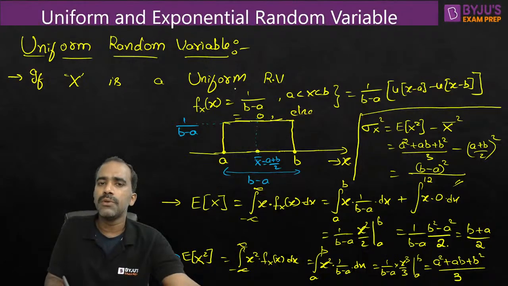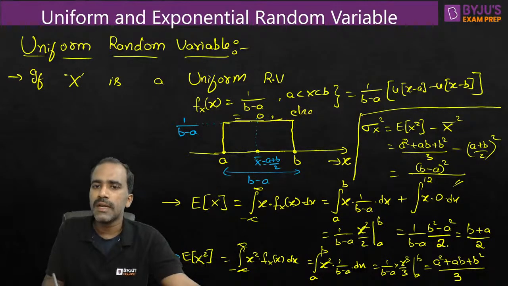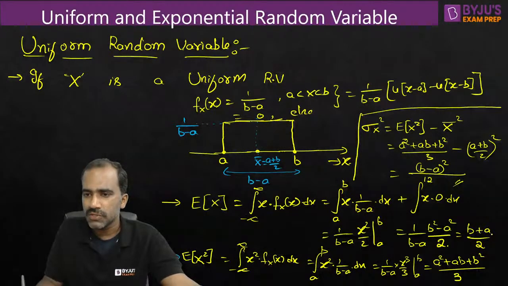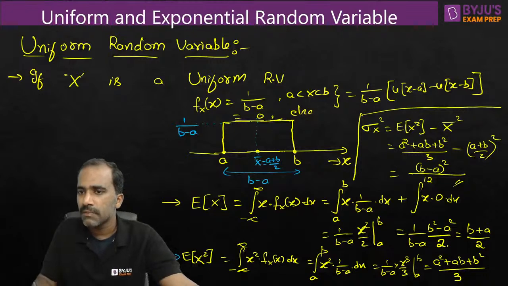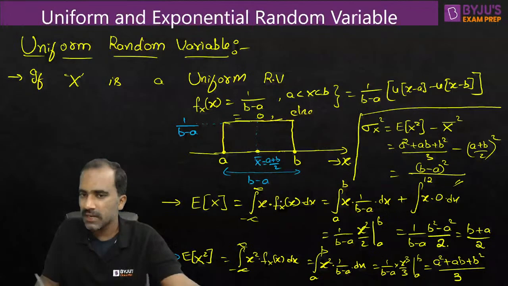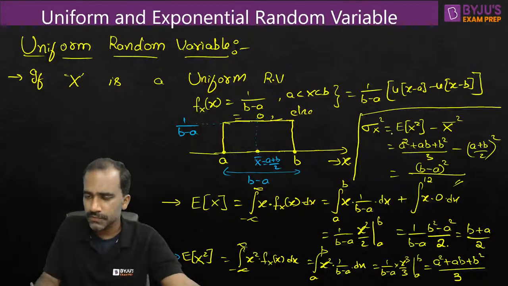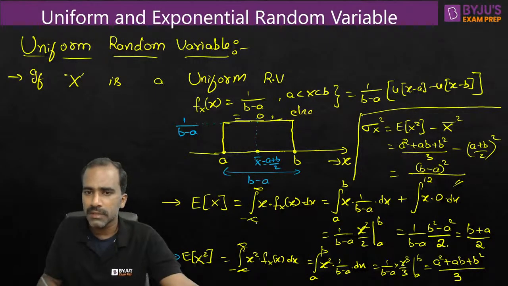Whenever you see a uniform random variable, if you know the starting point and ending point, you can calculate the mean, variance and mean square value in a few seconds. Very simple stuff. If you forgot these formulas, that is fine. We can calculate the same way we have calculated here. Hardly one minute or less to calculate mean square and variance values. So if you forget, you can calculate it directly using the basics.